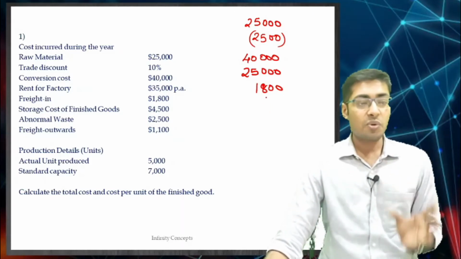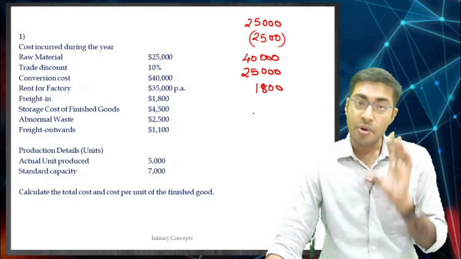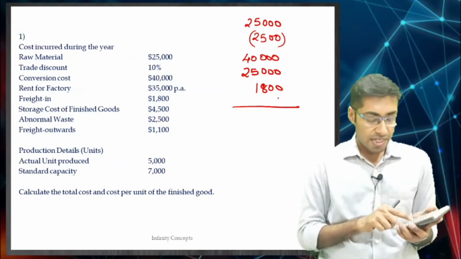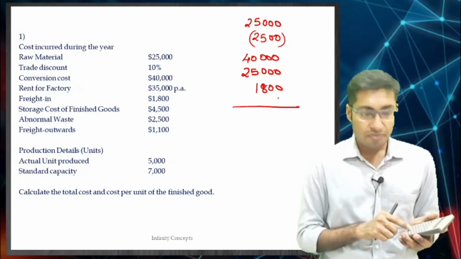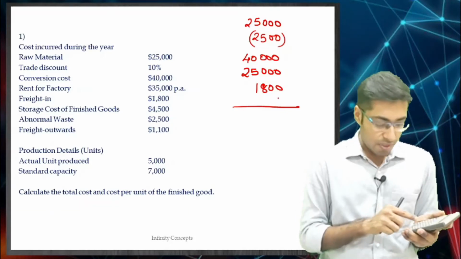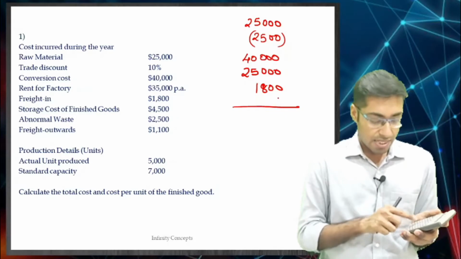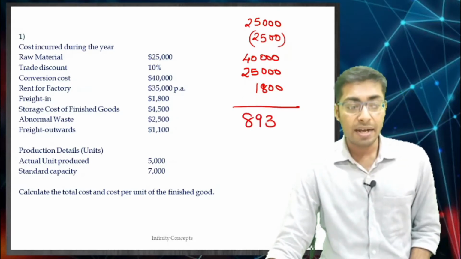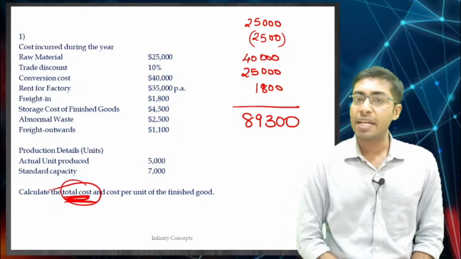Okay. So, this is what your total cost is going to be. Cost of production. So, just take into consideration 25,000 minus 2,500, 22,500 plus 40,000 plus 25,000 plus 1,800 comes to 89,300. This is what your first question is. What is the total cost? Your total cost is 89,300.